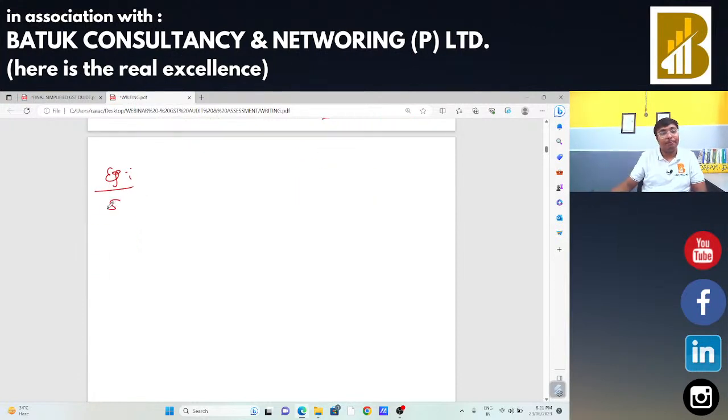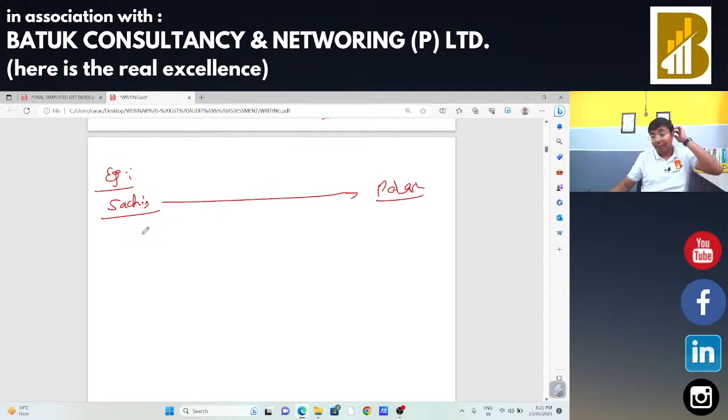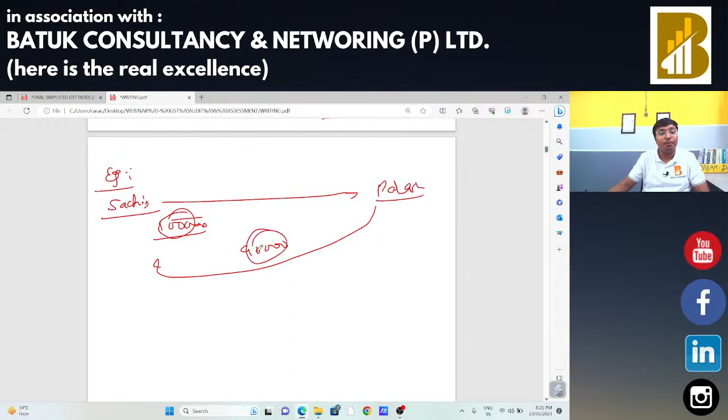Now, second example. The same Sachin, the same Palash. Sachin is going to make a supply of 1 lakh rupees to Mr. Palash, and no terms are decided regarding the discount. After receiving that goods, Palash found there is a deficiency in that particular goods. Okay, there is a deficiency. Therefore Palash said that for that 1 lakh rupees, I am just going to make the payment of 90,000 to you. So in that case, that discount was not decided at the time of supply and terms were not decided at the time of supply.